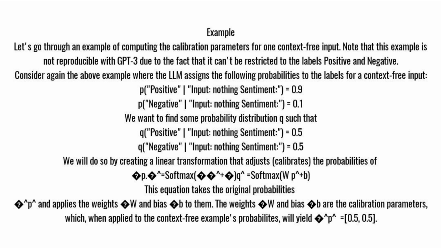We will do so by creating a linear transformation that adjusts (calibrates) the probabilities of p̂: q̂ = softmax(Wp̂ + b). This equation takes the original probabilities p̂ and applies the weights W and bias b to them. The weights W and bias b are the calibration parameters, which, when applied to the context-free example's probabilities, will yield p̂ ≈ [0.5, 0.5].